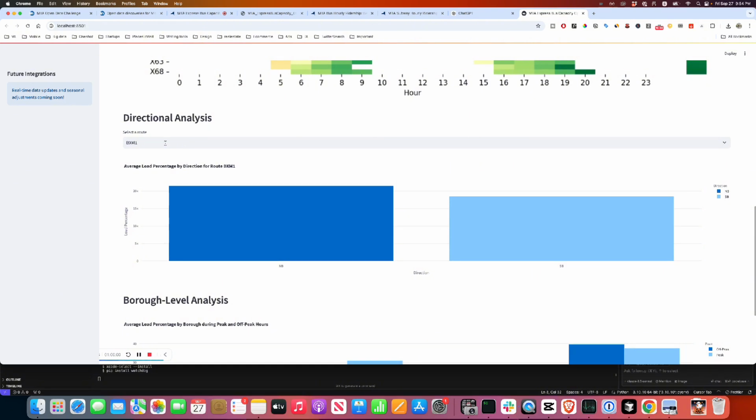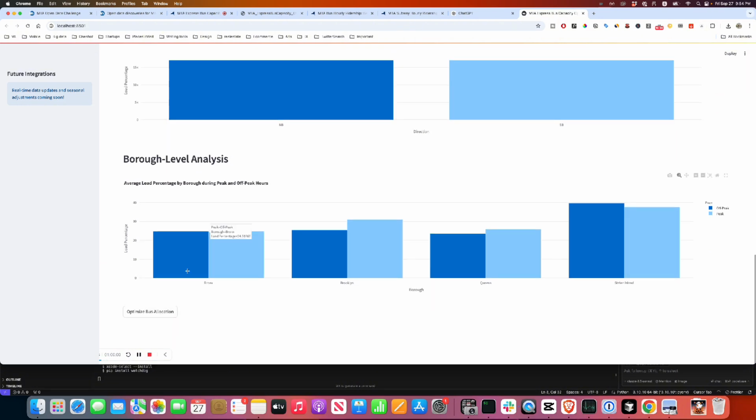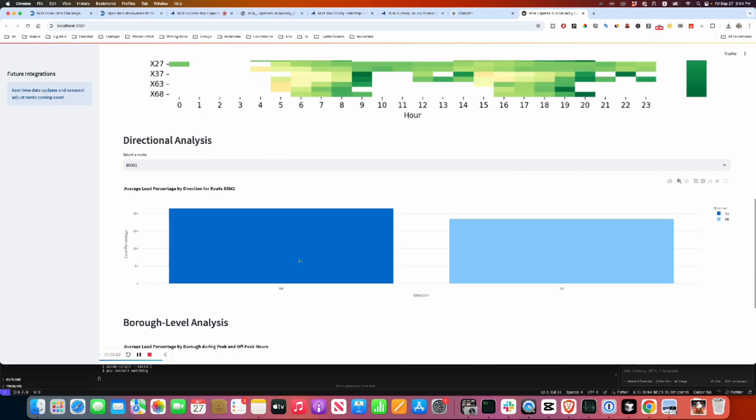That's the direction. Load percentage is weird. I don't even know what that means. It's 15K. So okay, this is Bronx. This is peak, and oh, this peak is off peak. Dark blue is off peak, and light blue is peak. So load percentage, Staten Island on average, and Brooklyn seems to be on the higher side comparatively, right? So let's see what it'll actually provide us.